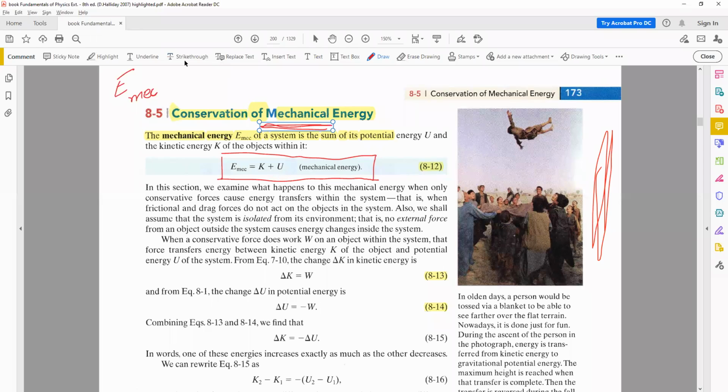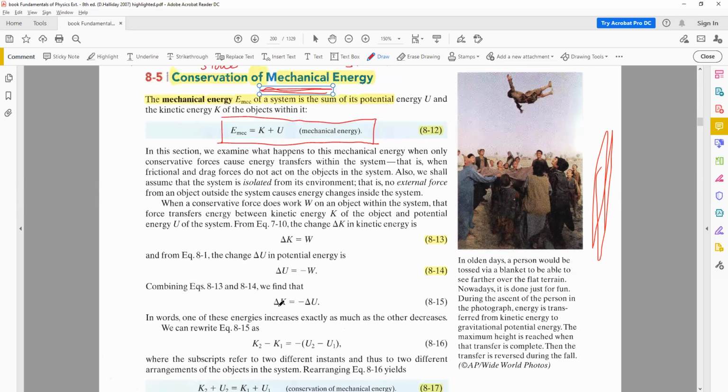Now, if a body changes from an initial state to a final state, the energy changes, as we have just discussed. Or it goes from state 1 to state 2, again we will say that the energy has changed. So the energy for state 1 will be represented by E1, and the energy for state 2 will be represented by E2. Similarly, the kinetic energy for state 2 is K2, the kinetic energy for state 1 is K1.